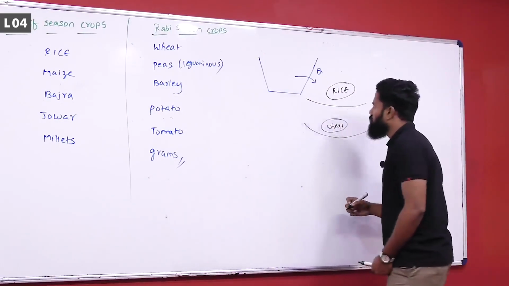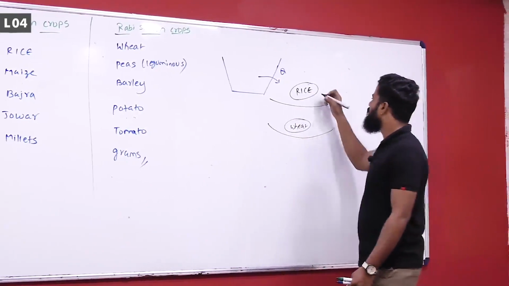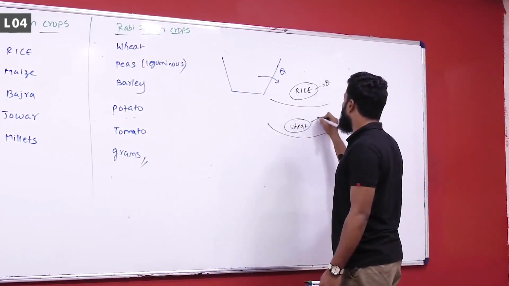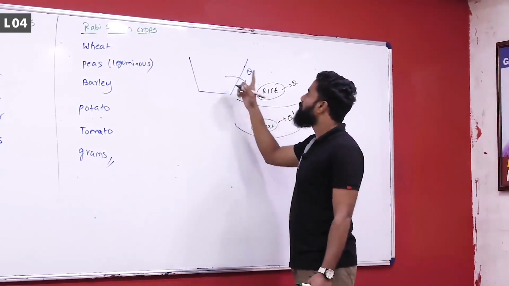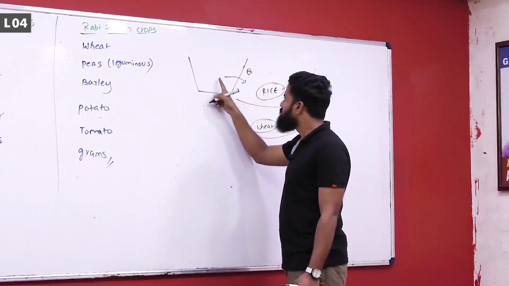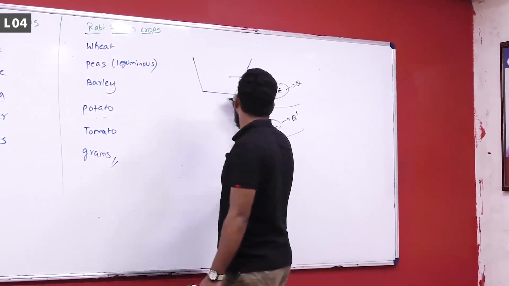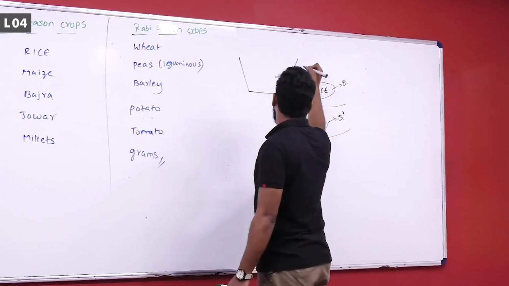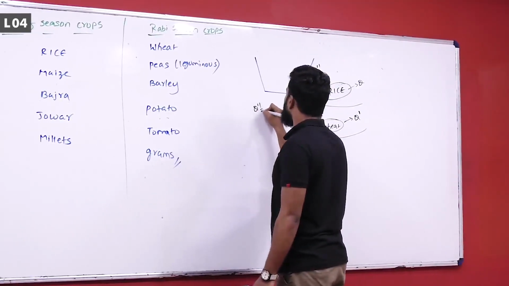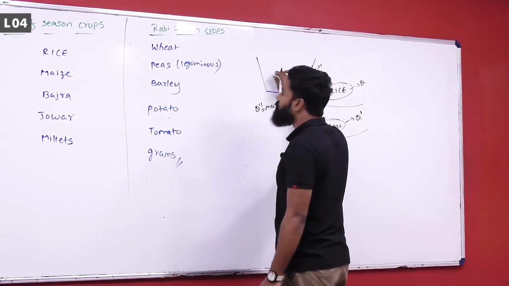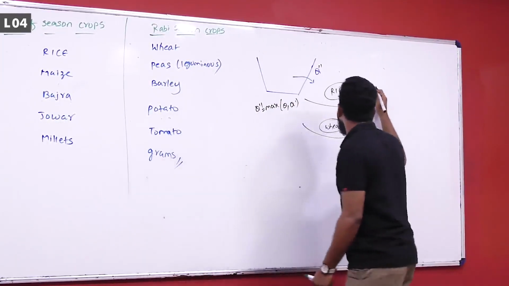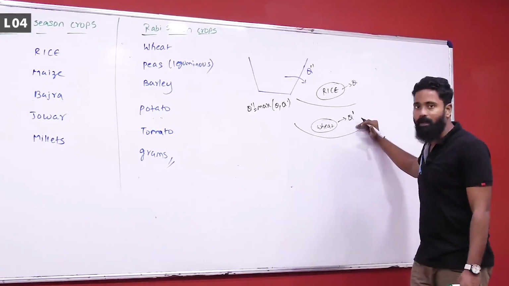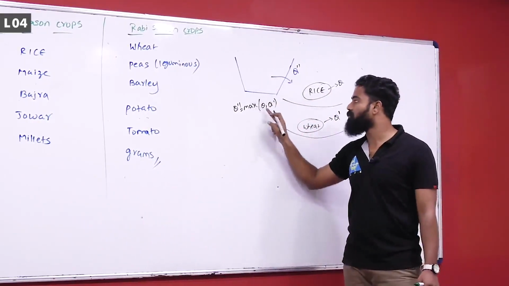Let us say for rice the discharge required is Q and for wheat the discharge required is Q dash. Then you will design this such that the design discharge of the canal, Q double dash, is the maximum of Q comma Q dash. If these are different season crops, then the design discharge of the canal is the maximum of Q comma Q dash.